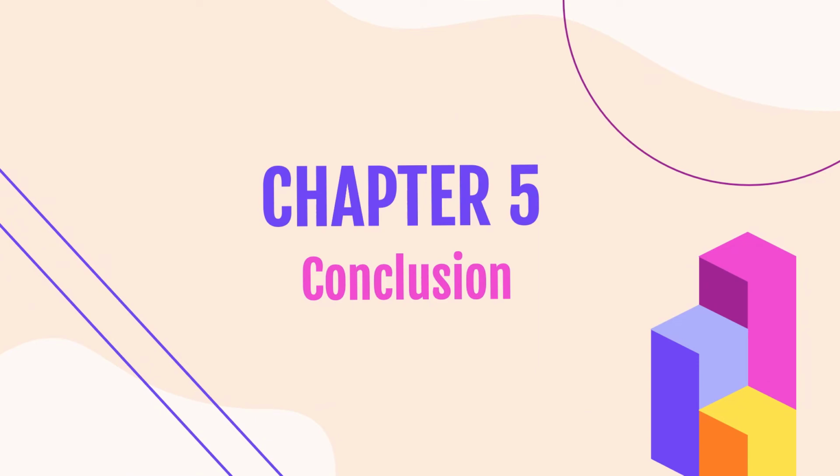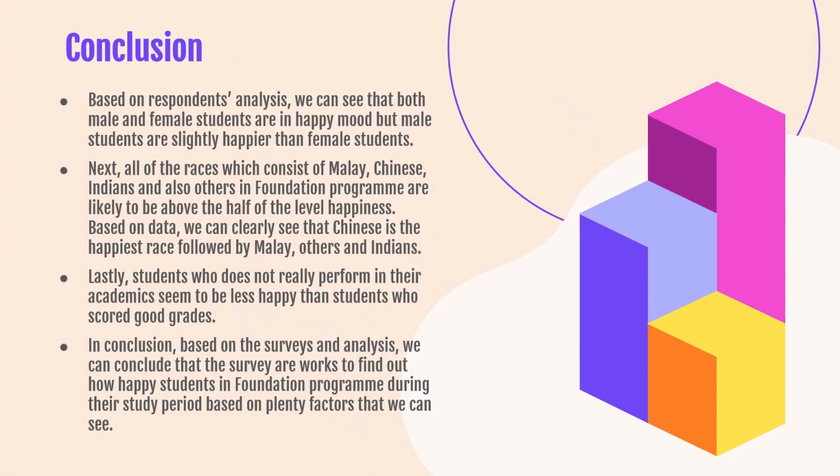Chapter 5. Conclusion. Based on respondents' analysis, we can see that both male and female students are in happy mood, but male students are slightly happier than female students. Based on the fact that male students are fewer than female students in this foundation program, it shows how much happier the male students can be, as there are only 32 of them compared with 130 female students.